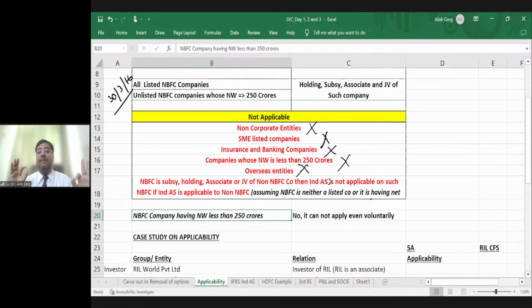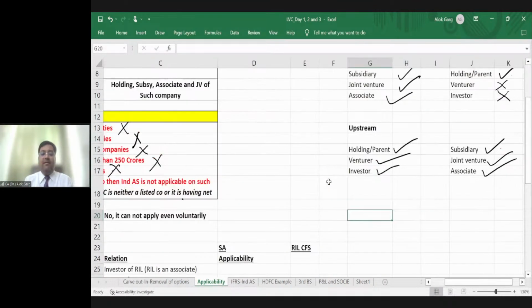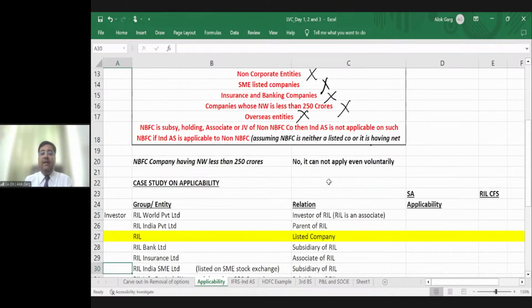But an NBFC company cannot apply even voluntarily. According to the MCA notification of 30th March 2016, NBFCs are restricted from applying even voluntarily. Now, before discussing this case study in detail, let me take the queries of some participants.